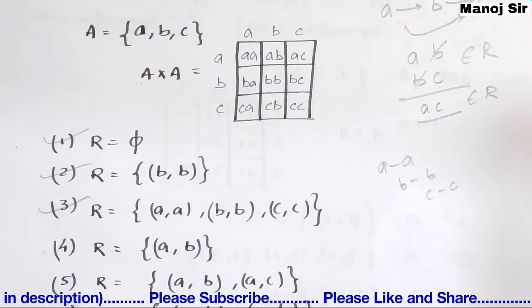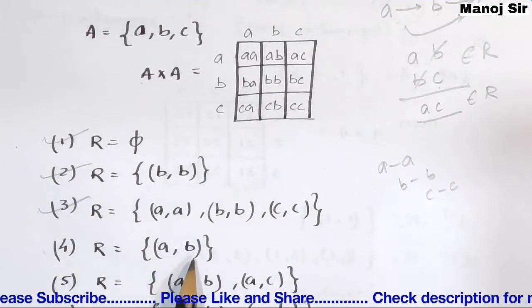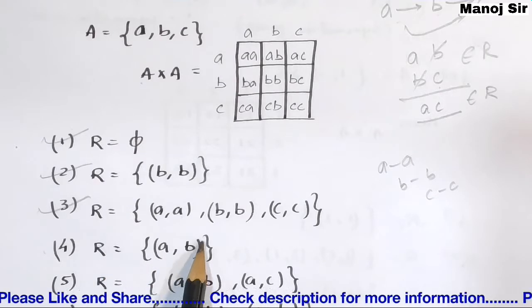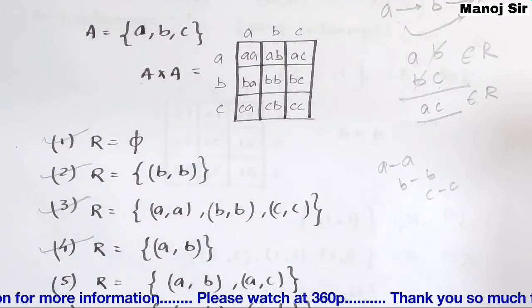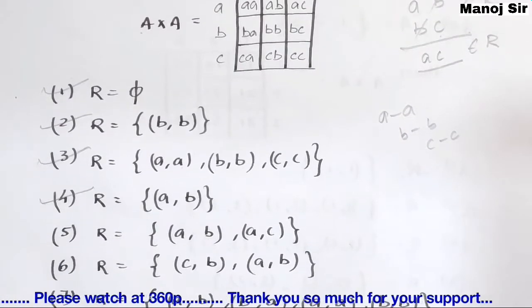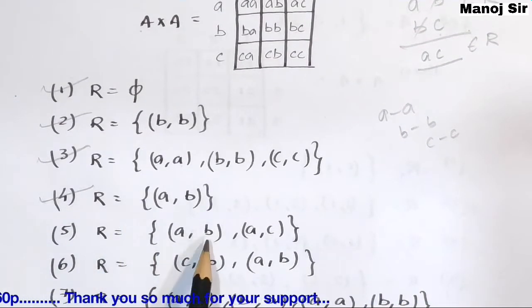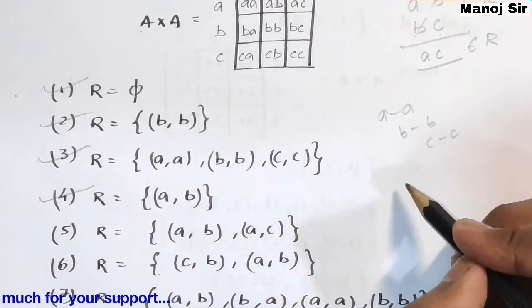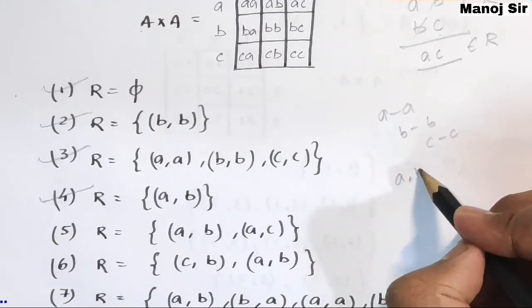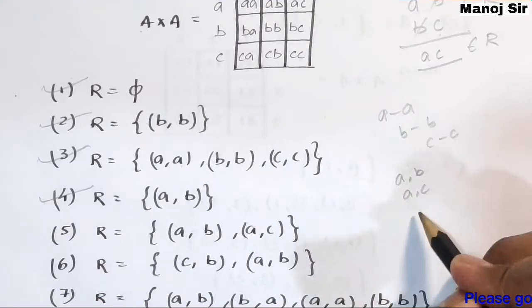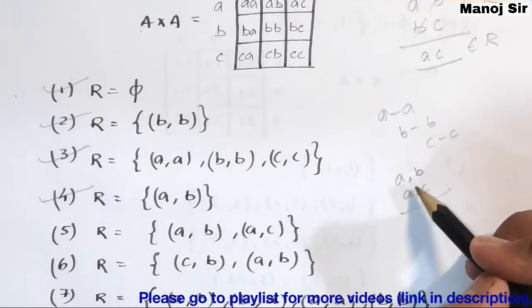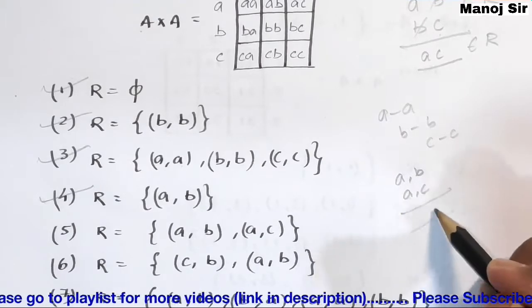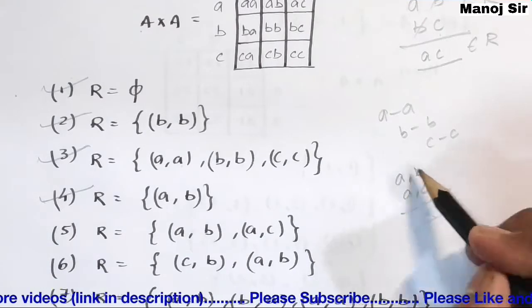Now coming to the fourth part, that is relation equals to {(A, B)}. Again you can see in this relation we have only one pair, so this is also by default a transitive relation. Now coming to the fifth part, that is (A, B), (A, C). Here we have A comma B, then A comma C. Now you can see B is not equal to A, so the transitive pair does not exist in this case.